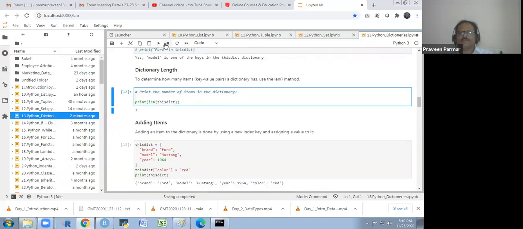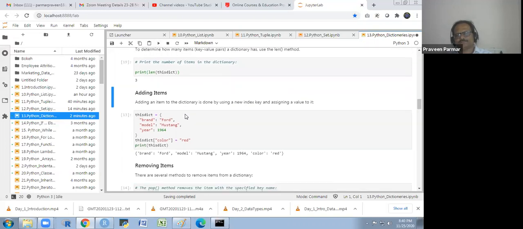Dictionary length uses the same function as we applied in the list. Adding items: adding an item to a dictionary is done by using a new index key and assigning a value to it.